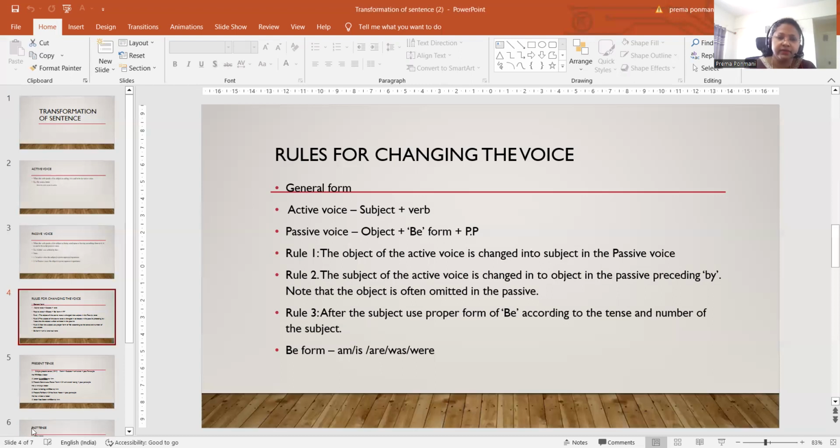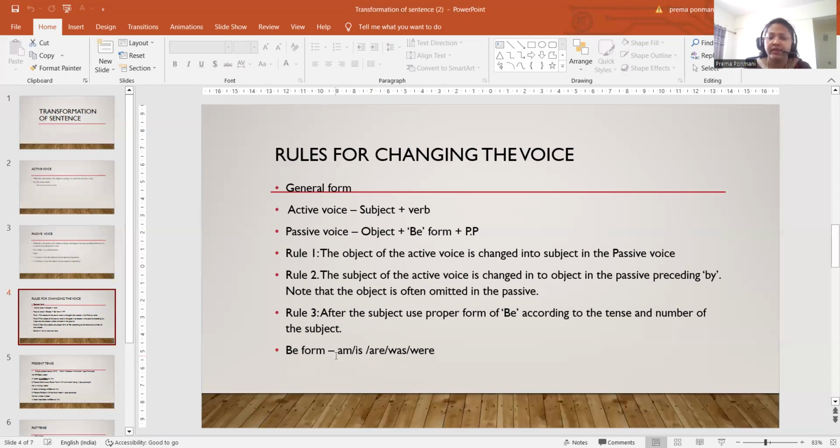So here I have given what is be form of the verb. You can see words such as am, is, are, was, were. So these are called be form of verbs. According to the subject, we have to use this auxiliary verb, that is be form of the verb.